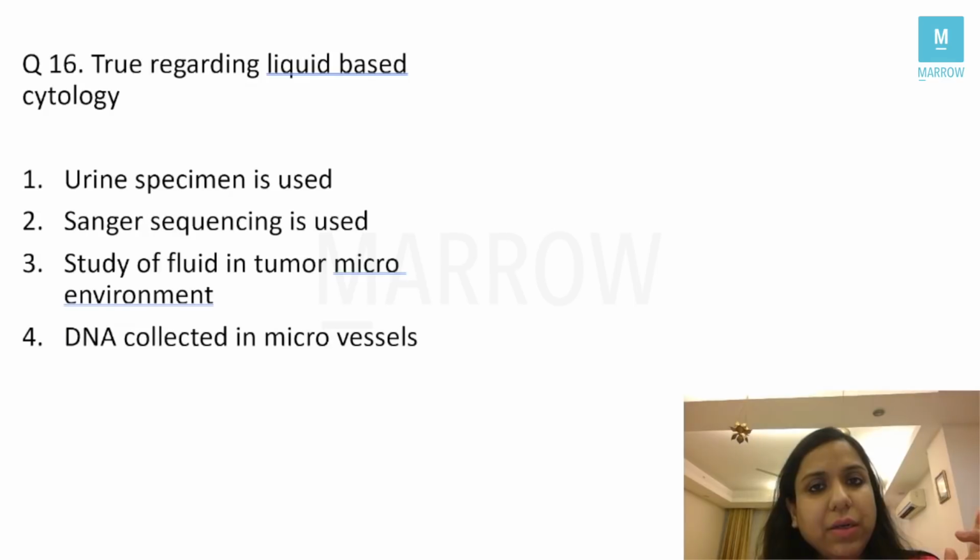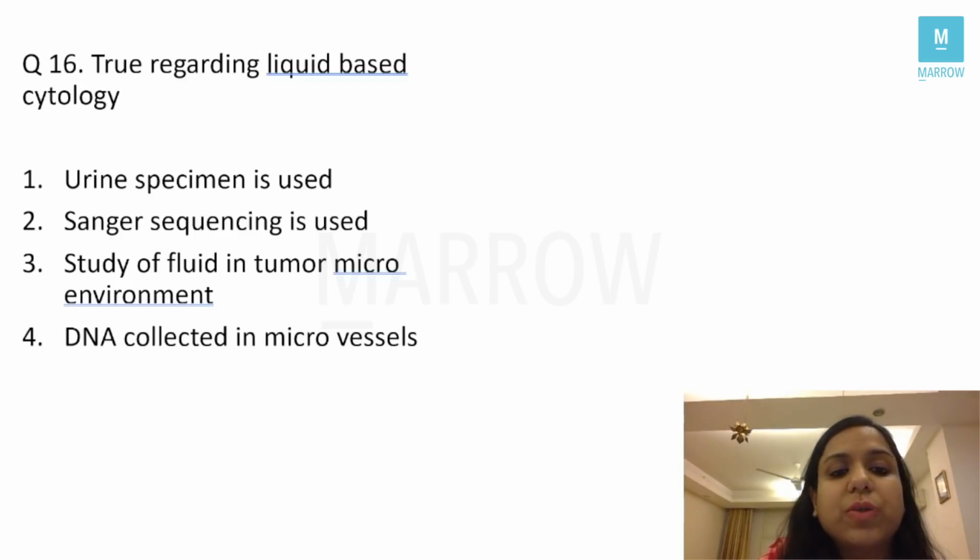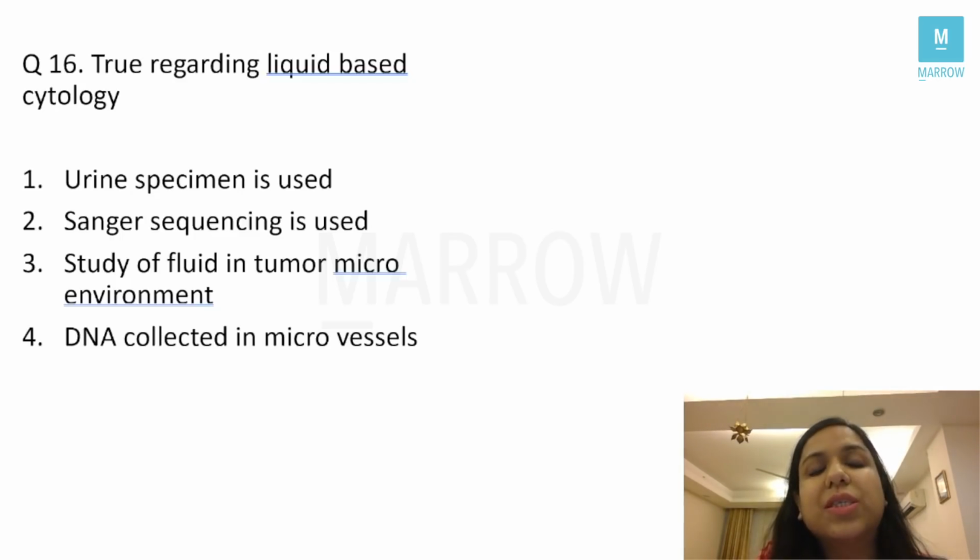A little tough question, students, again from cytology, which was asked. True regarding liquid-based cytology is: urine specimen is used, Sanger sequencing is used, study of fluid and tumor microenvironment, and DNA is collected in microvessels, right? Let us see all the options one by one. First option is urine specimen is used. Yes, urine specimen can be used, right? Let's see the other option.